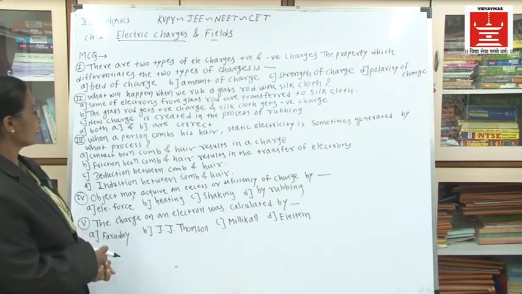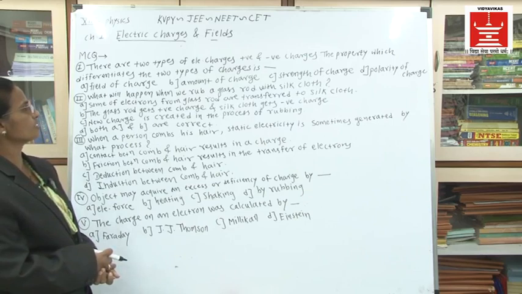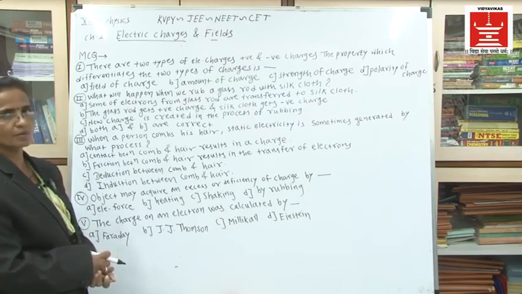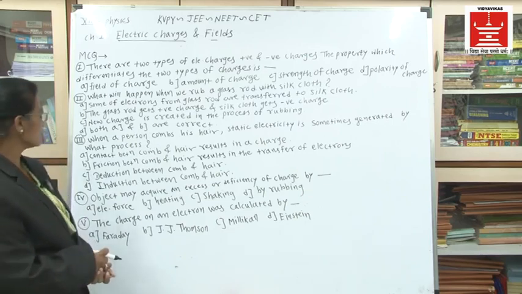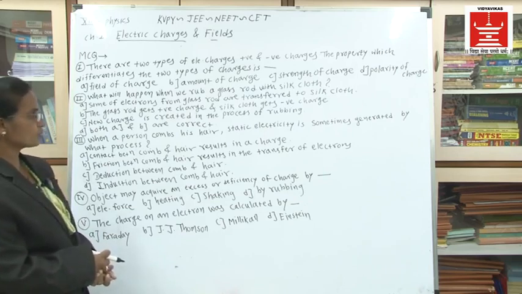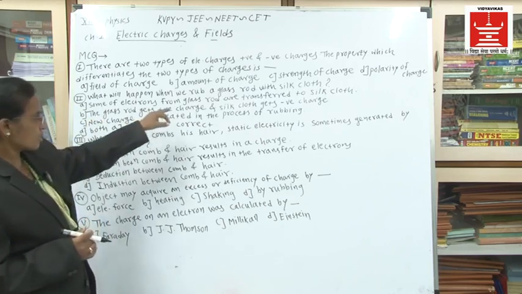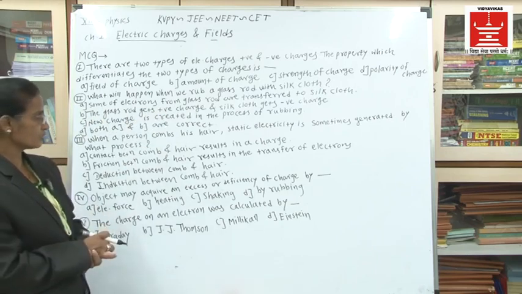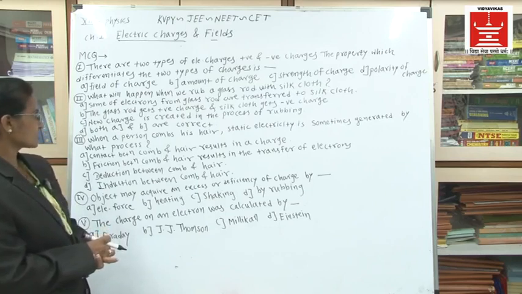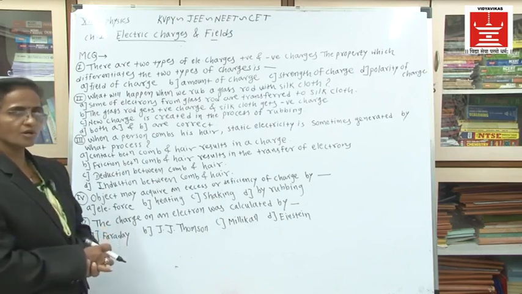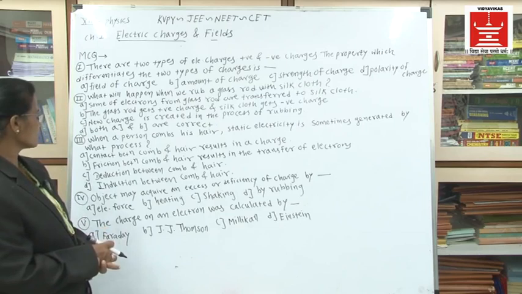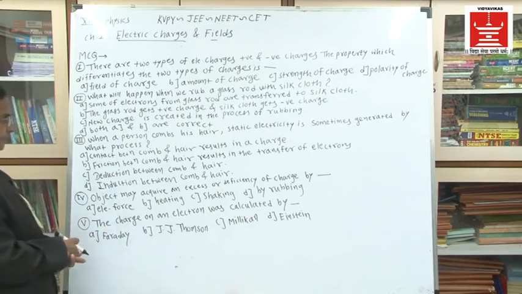Second, what will happen when we rub a glass rod with silk cloth? The first example, many times we have discussed this fact. Option A, some of the electrons from the glass rod are transferred to the silk cloth. Option B, the glass rod gets positive charge and the silk cloth gets negative charge. Option C, new charge is created in the process of rubbing. And the last, option D, both A and B are correct. You have to find the correct answer.